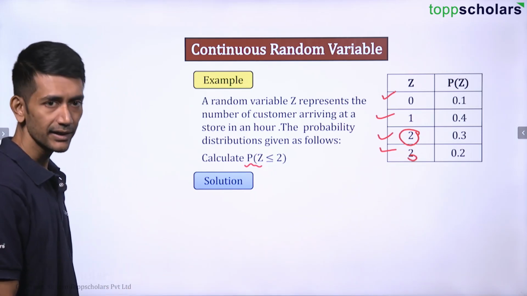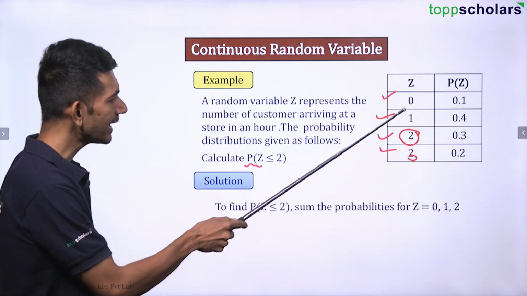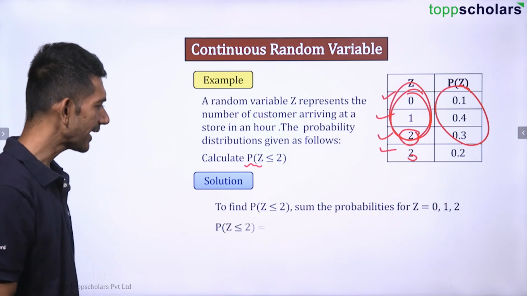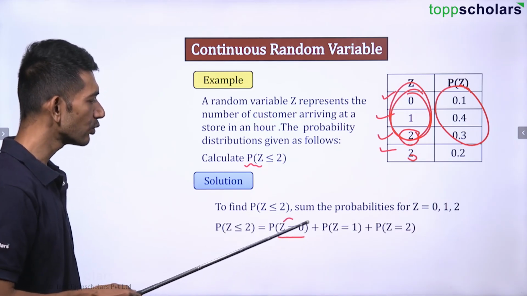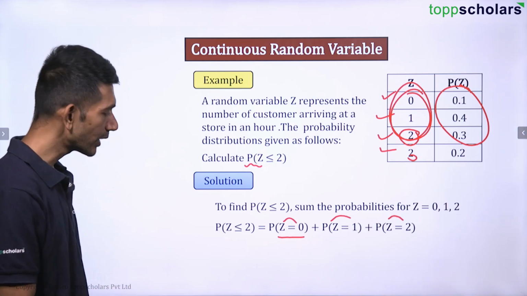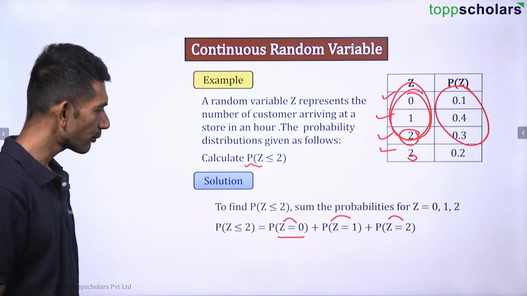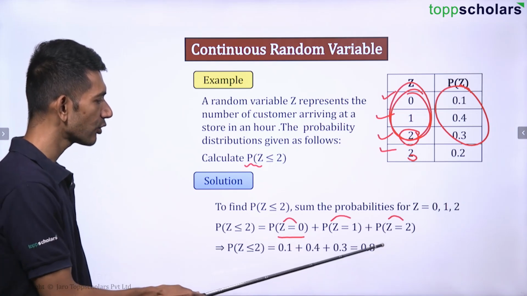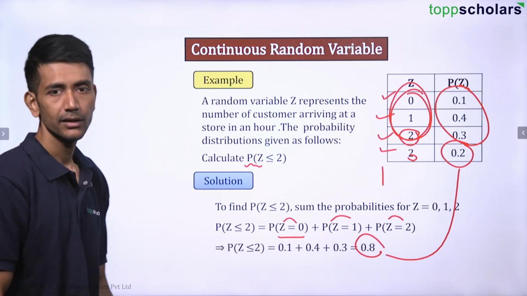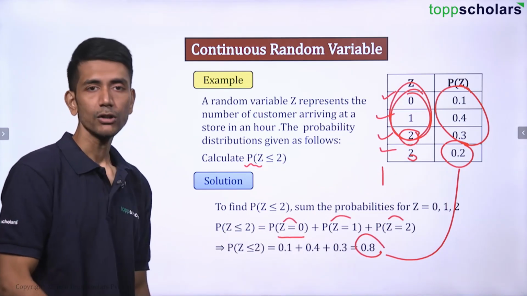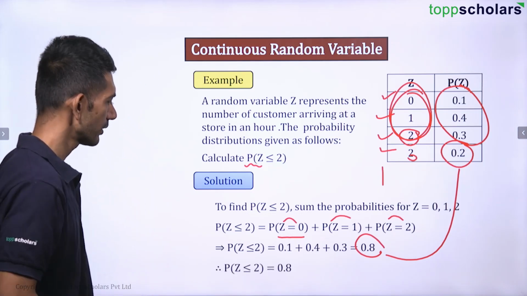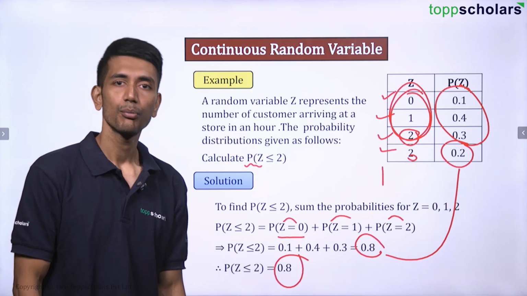Okay, let's continue. For that, we need to find the sum over here. That is going to be probability of z when no customer is there, plus probability when one customer is there, plus probability when two customers are there. That is 0.1 plus 0.4 plus 0.3, that is 0.8. And if you add this 0.2, you get 1. So the sum of all the probabilities is always equal to 1. Please make a note of this. Let's continue. So here the final answer is 0.8.